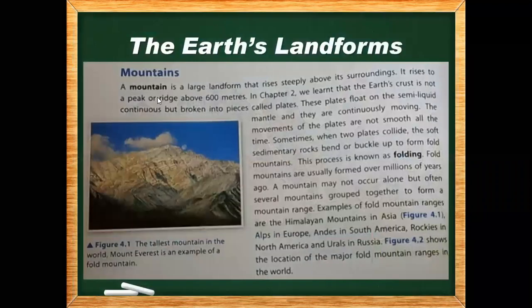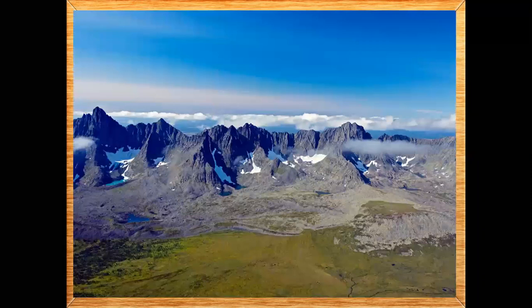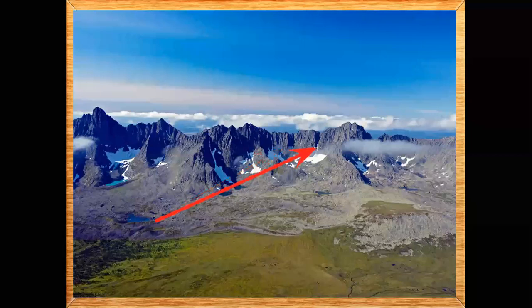The last one is the Urals in Russia. This is the mountain range of the Urals in Russia. If you see, these are very steep. Why? Because the angle of these mountains is very sharp. It's very hard to climb them, but they are considered fold mountains.